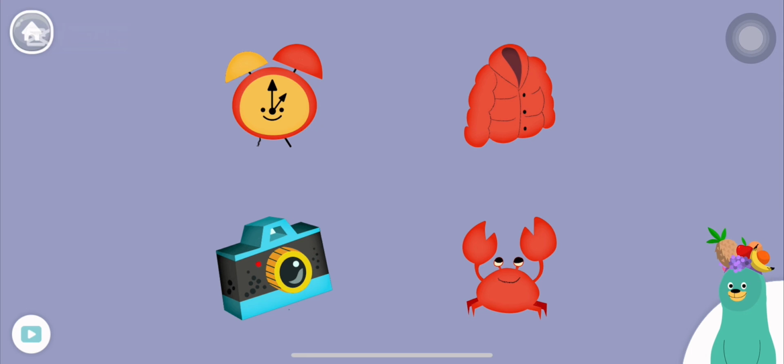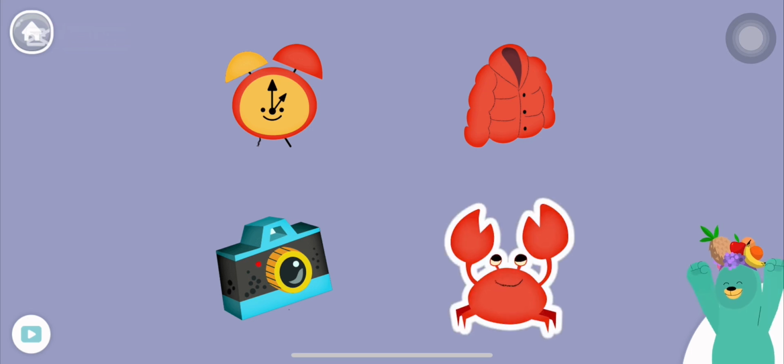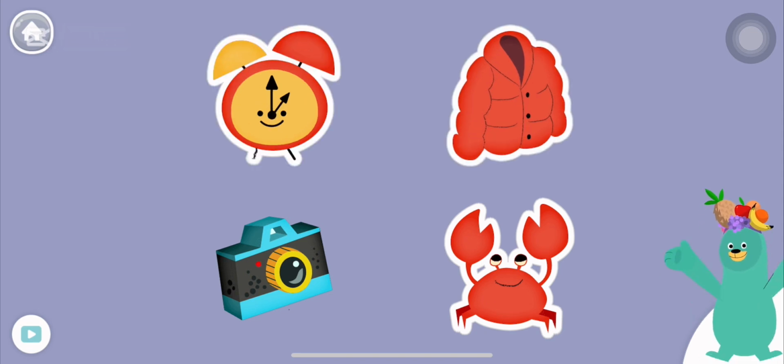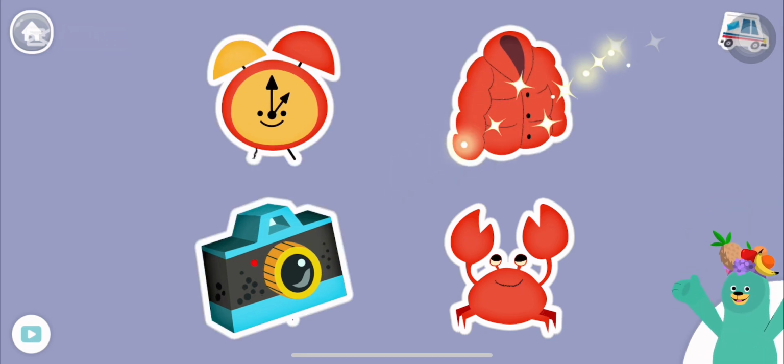All of these things start with the K sound. Tap them all and listen to the K sound at the beginning. Crab, coat, clock, camera. Good thinking!